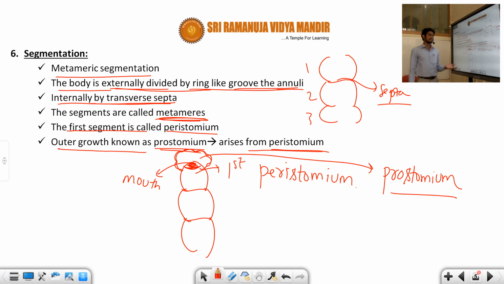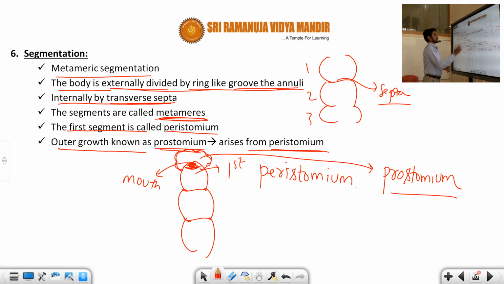So this is the information about segmentation. Simply, segmentation means the body of annelids is divided into segments. These segments are designed externally and correspond to the internal segments, which are separated internally by transverse septa.